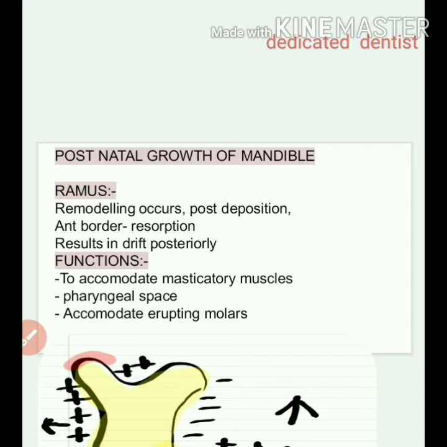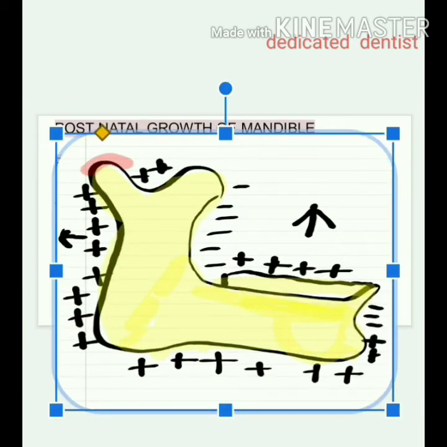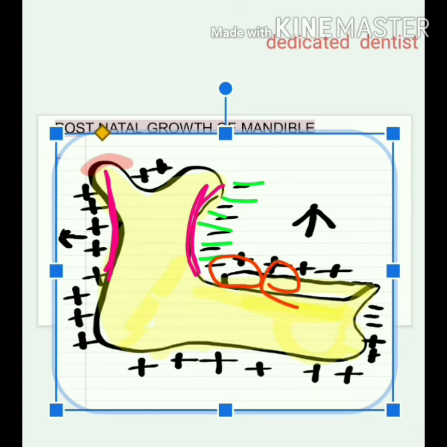So this remodeling occurs in the ramus area. So you see the picture. This is the anterior border of the ramus, posterior border of the ramus, and whenever you see a depression or curvature, you can get a hint that it is a resorptive area. So likewise, on the anterior border of the ramus, there is resorption taking place. Now why this resorption occurs is because we have to make space for the erupting molars here. We have to create room for the eruption of molars. So you see this anterior border of the ramus shows resorption and the posterior border shows deposition.